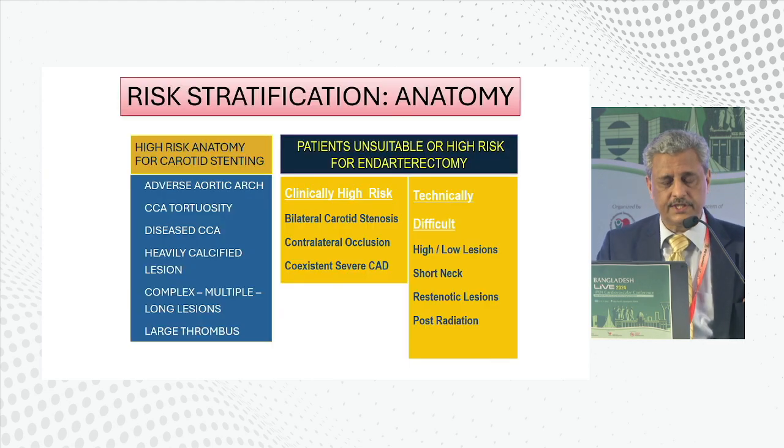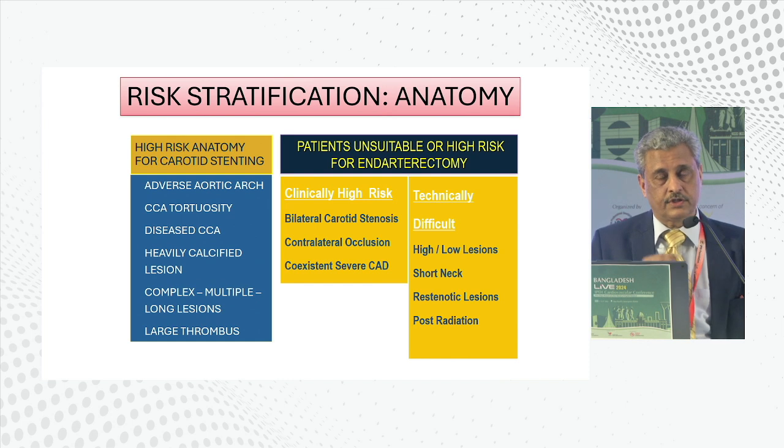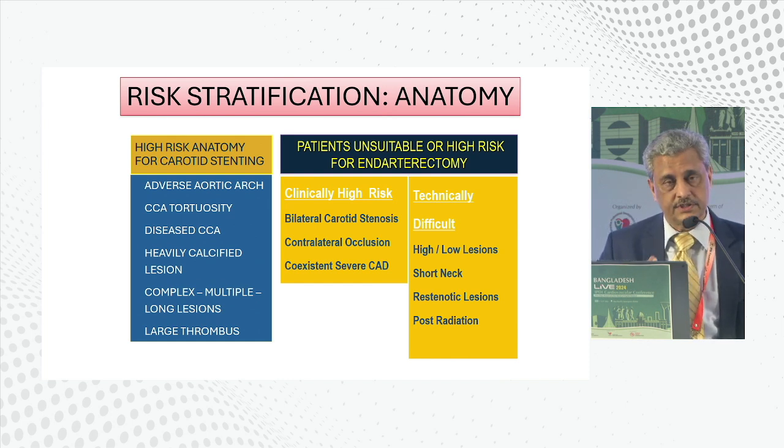So I'm going to see what are the kind of cases which you need to avoid for stenting and what are the type you have to avoid for surgery. Certain kind of cases are very high risk for carotid stenting and you should avoid treating them, especially if you have an adverse aortic arch, very tortuous vessel, extensive disease in the common carotid arteries, a heavily calcified lesion, long lesions in the carotid arteries, and presence of a large piece of thrombus.